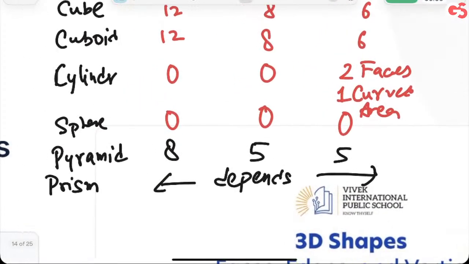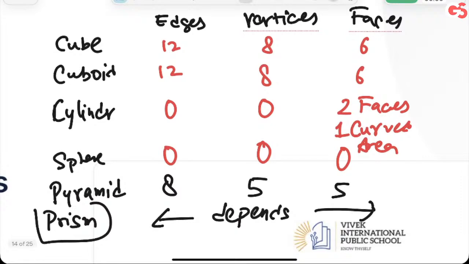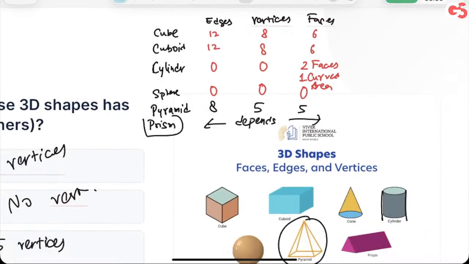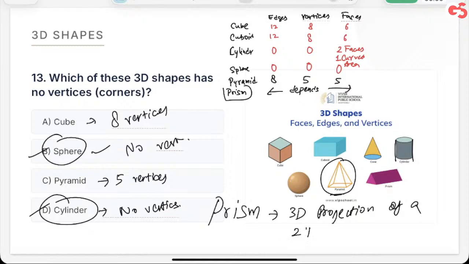Now, prism is basically an umbrella term. I'll explain that. First of all, have you noted this? Note it down and tell me in the comments. Right. Now, what's exactly a prism? Prism is a 3D projection of a 2D base. Now, what does that even mean?